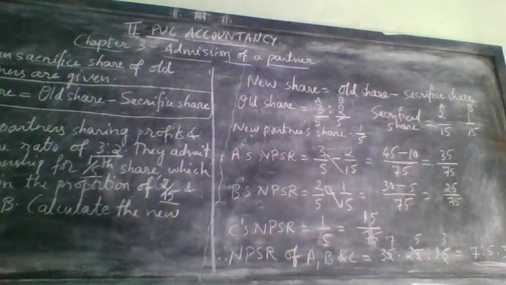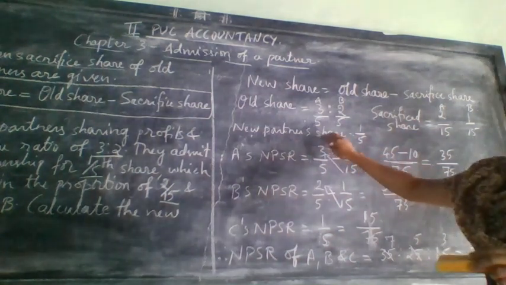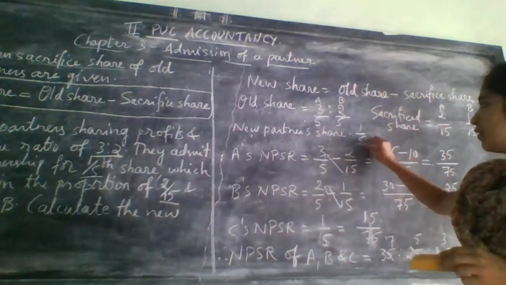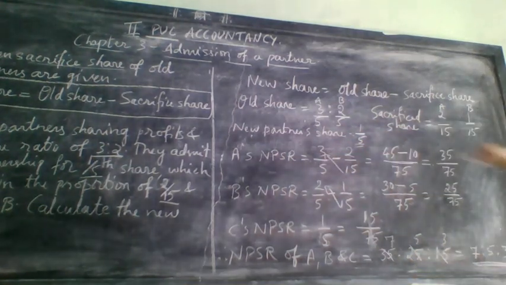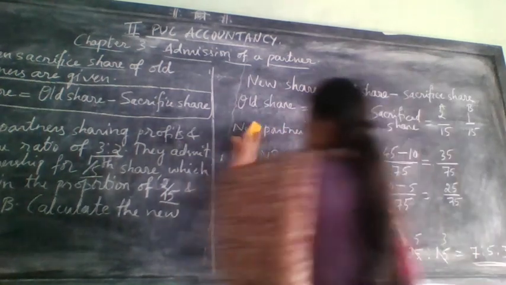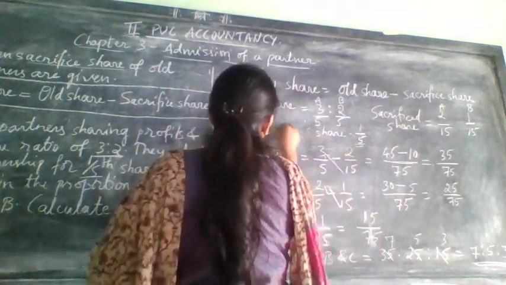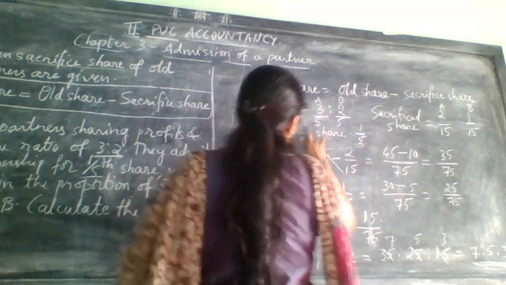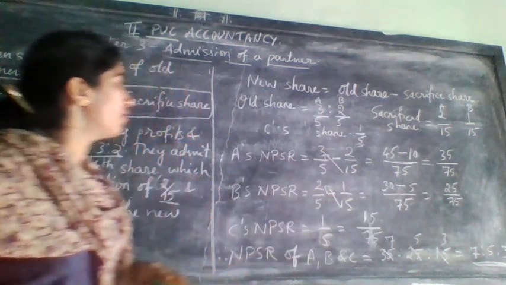Next they gave sacrifice share, that is 2 by 15 and 1 by 15. And also they have given the new partner share. We want this new partner share and write it here. That is, the new partner name also you need to mention. C it is. Instead of new partner you can write C's share, because he is the only new partner here. So C's share is 1 by 5.